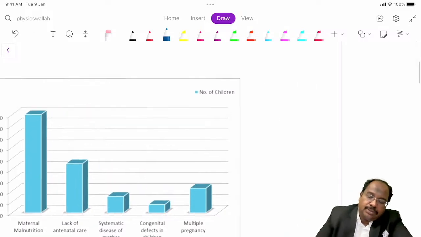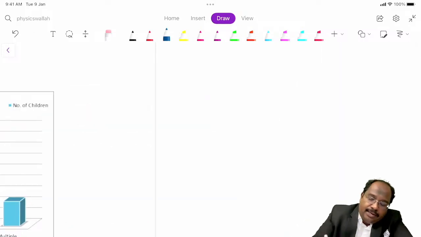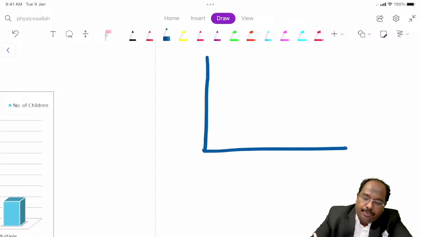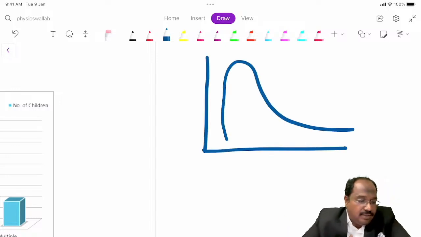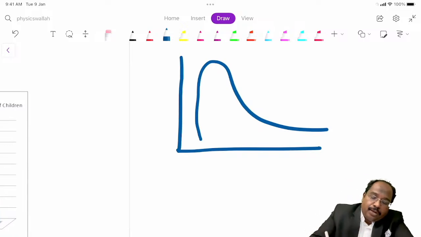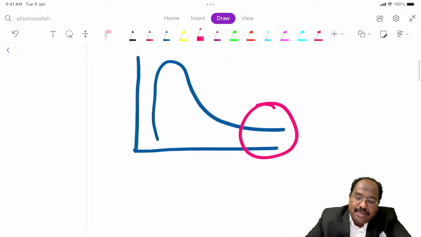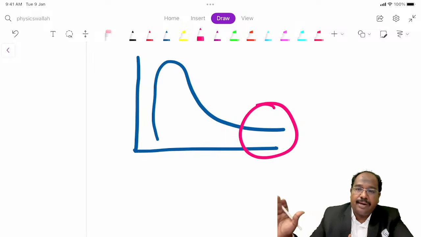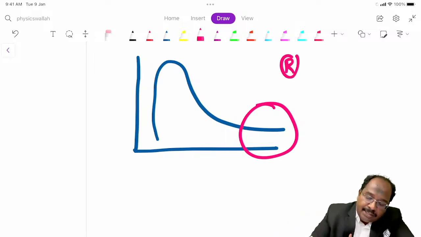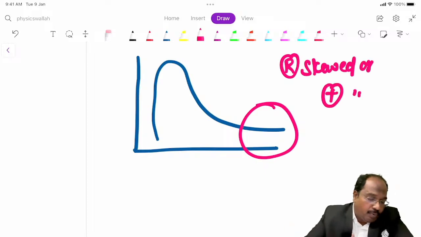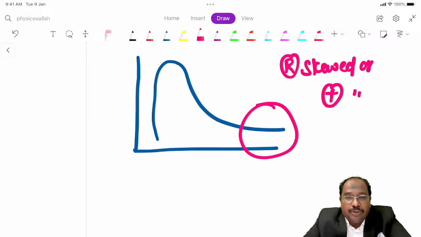Skewness means when the data is not normally distributed. Sometimes the data will be like this. This is the tail, on the right side. The tail is to your right side, so this is right skewed or positively skewed. If the tail is on the right side, it is right skewed or positively skewed.